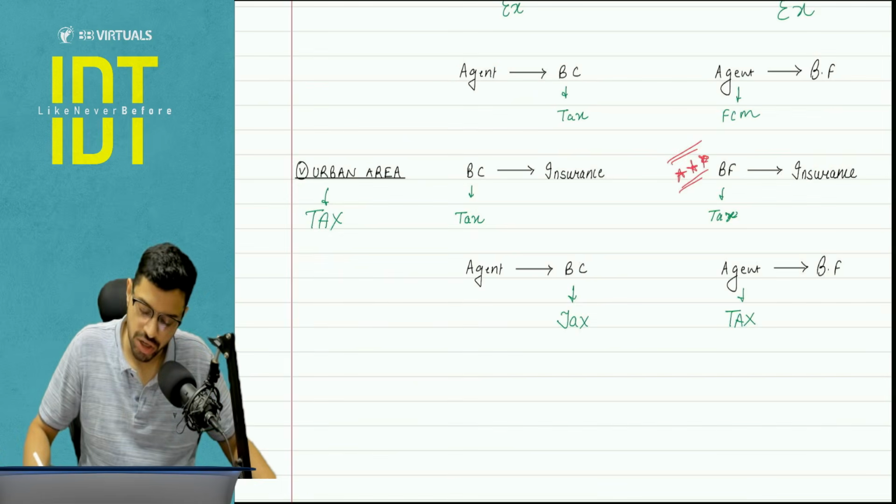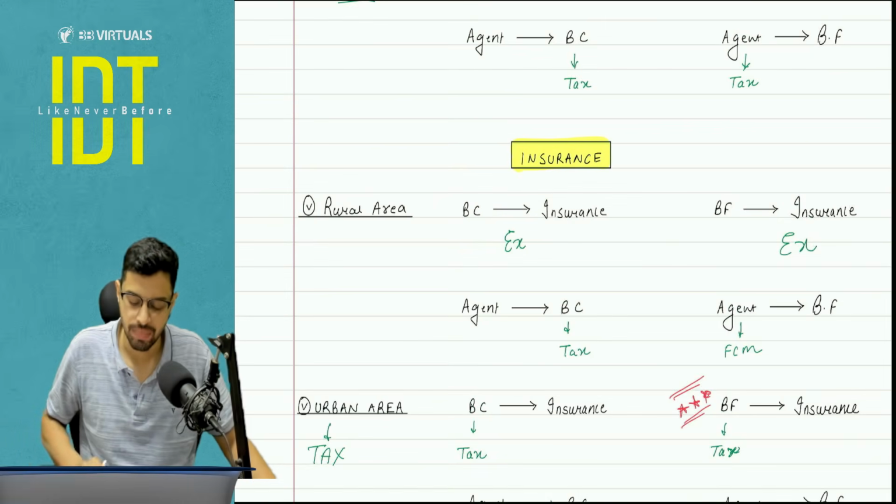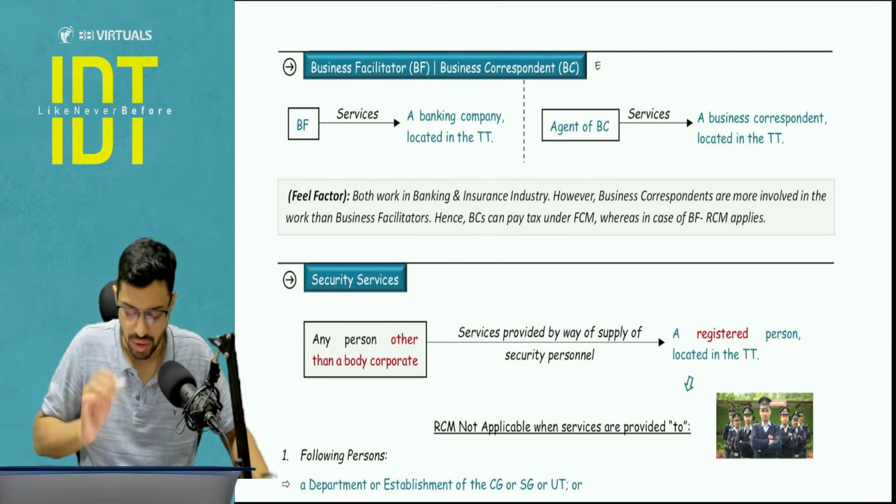Hence, I will apply the forward charge mechanism, not the benefit of RCM. This is a mistake area that is possible in your exam. So this is what sums up the BCBF entry.